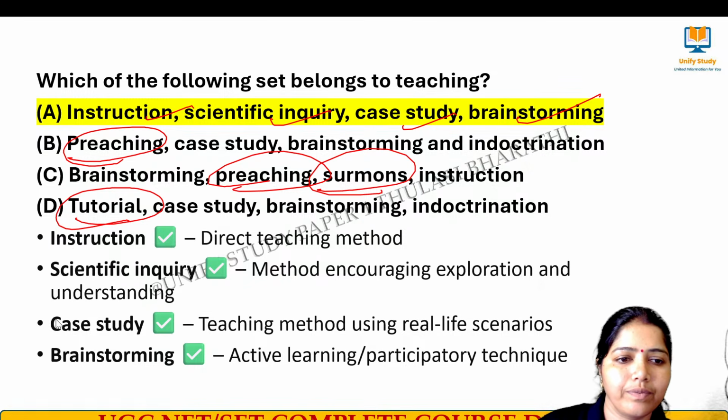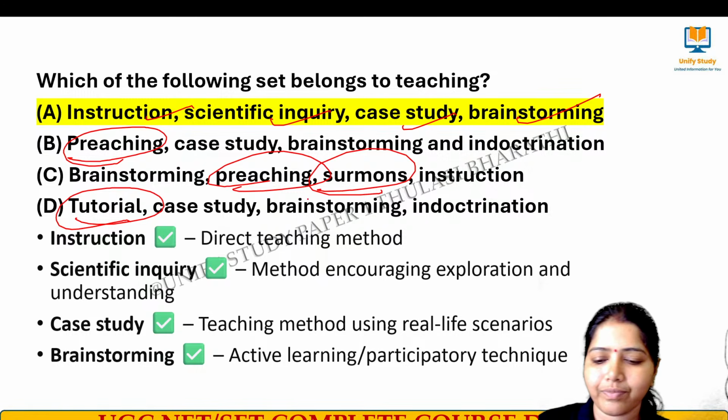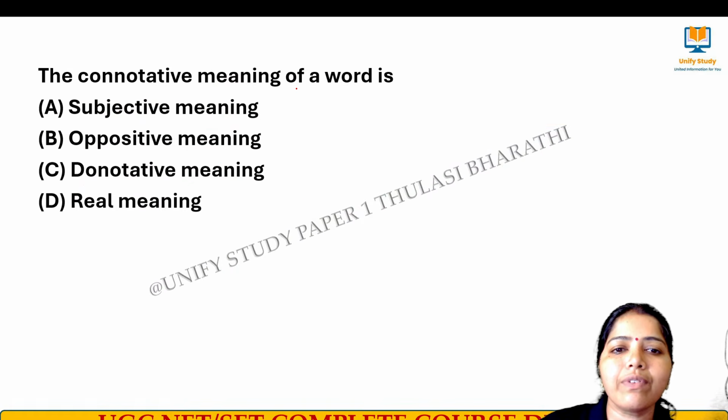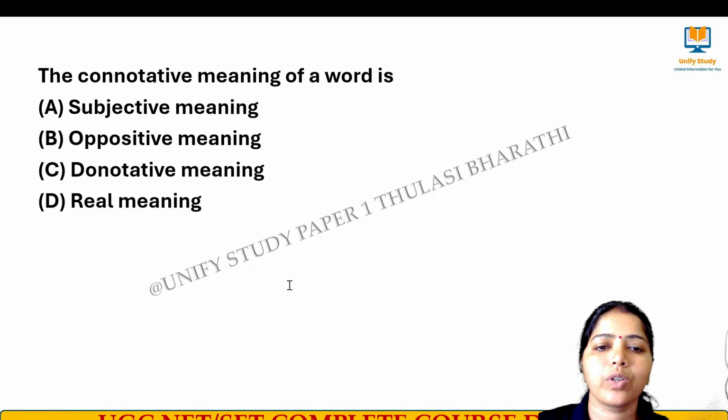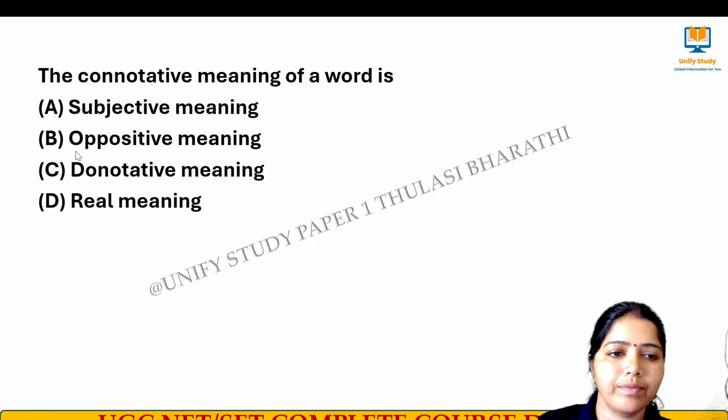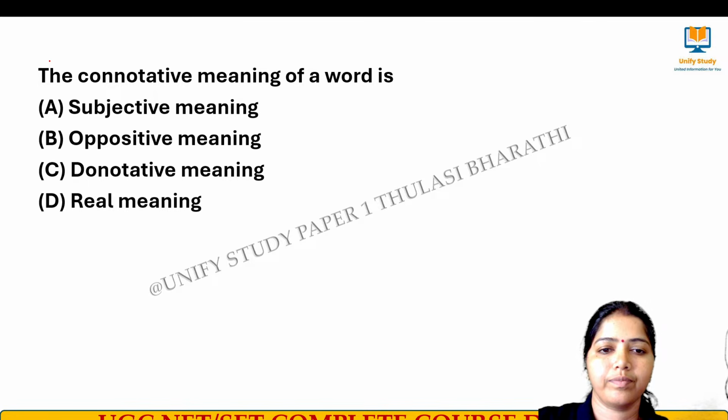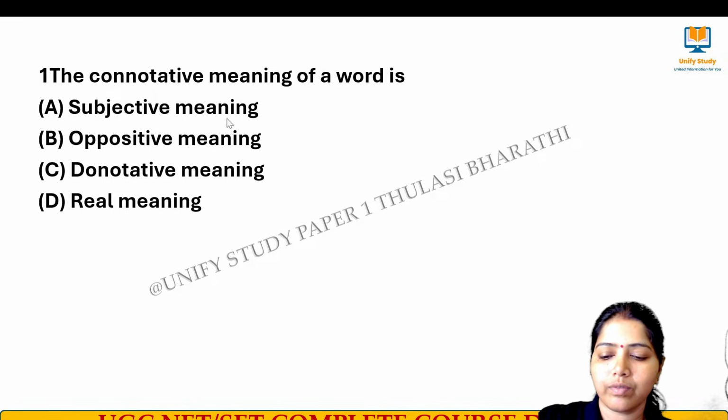Do this one. The connotative meaning of a word. The connotative meaning of a word. Connotative. Very good.